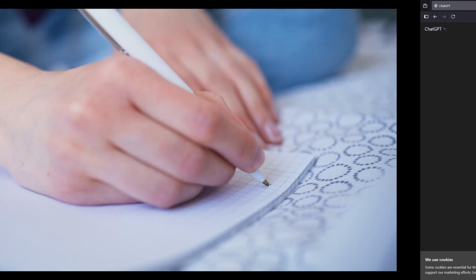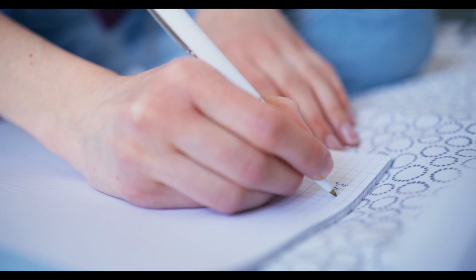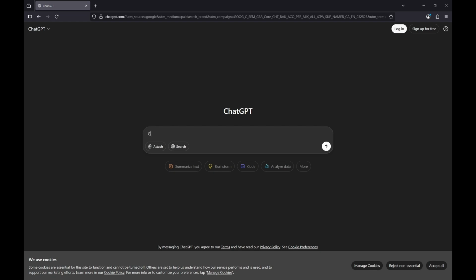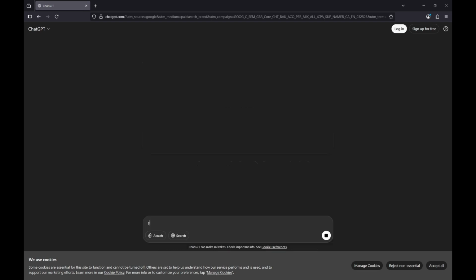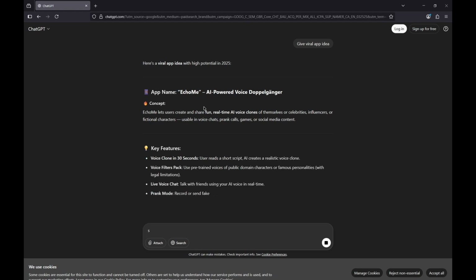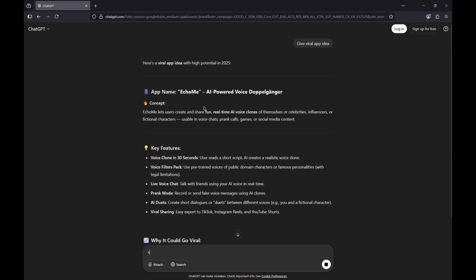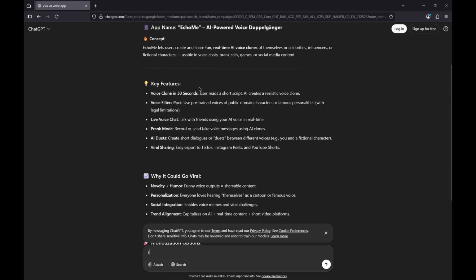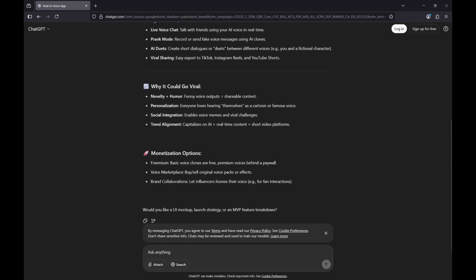You could use a book and sketch your idea on the book, but for now, I'm going to tell ChatGPT to give me viral app ideas. And it gave me one. It's called Ecomi, AI powered voice doppelganger. This is the idea it gives you, and if you don't like this idea, you could tell it to give me another idea,